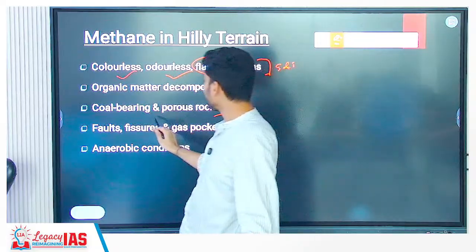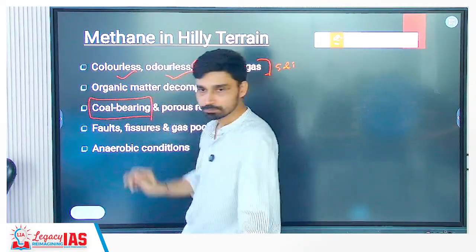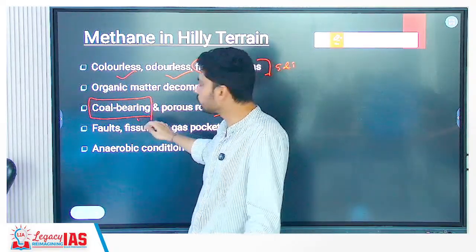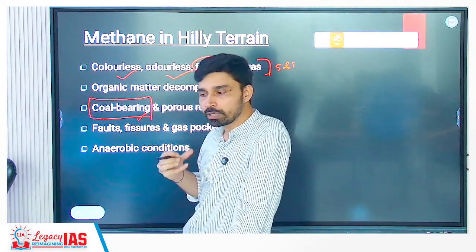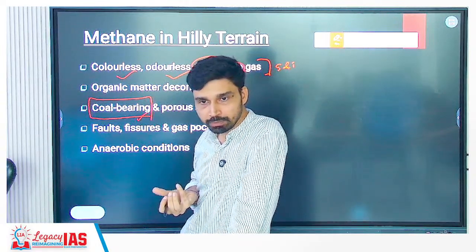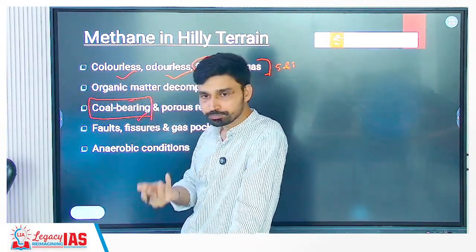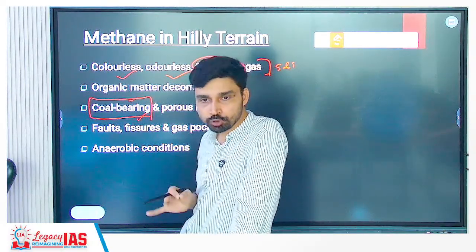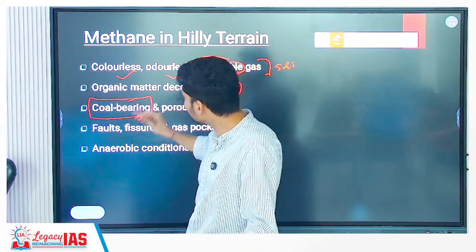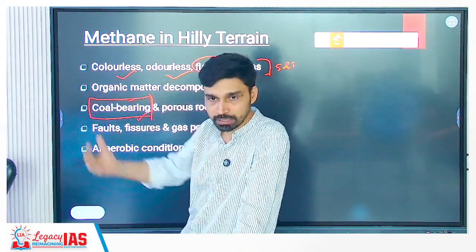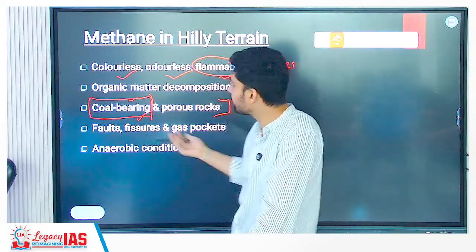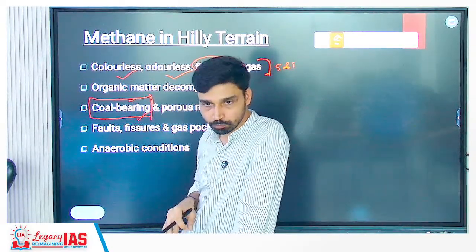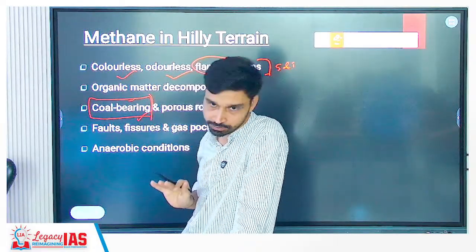Those areas where you have the presence of coal, right? Think why methane would be present where coal is found. What is the reason behind the production of methane? Decomposition of organic matter. How is coal produced? Decay and decomposition of organic matter. So it is obvious that if coal is present, methane should also be present there. That's how you have to use concept knowledge to find the answer in the prelims also. If it is given that methane is generally found in coal-bearing areas, even if you have not studied it before, by using your logic you can say that yes, it is possible.